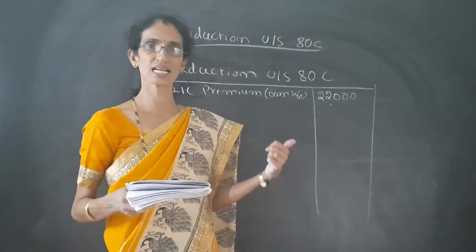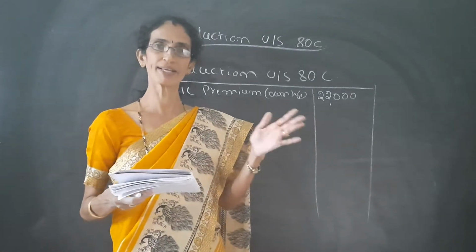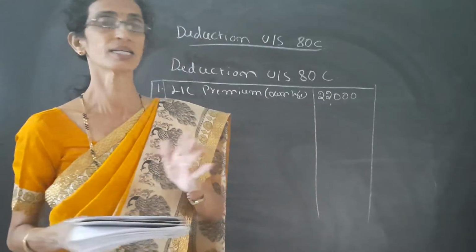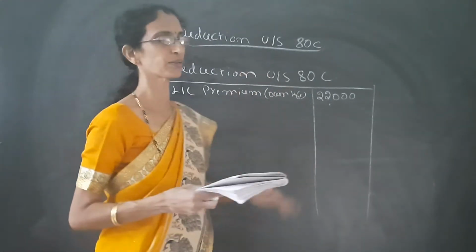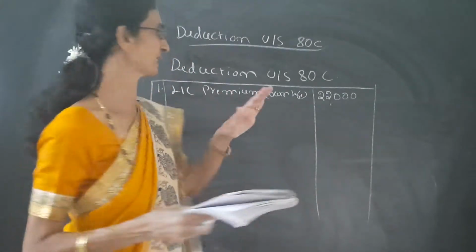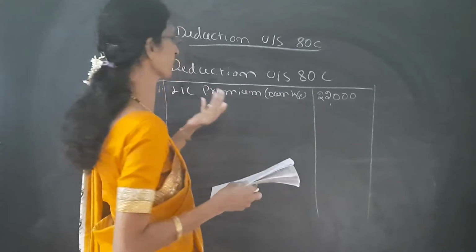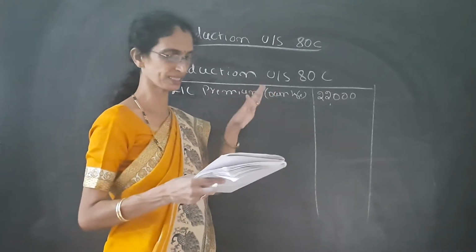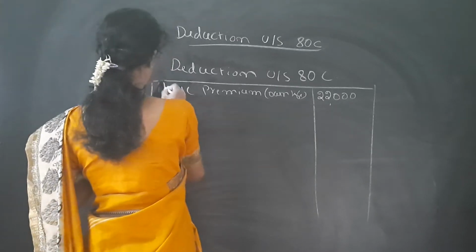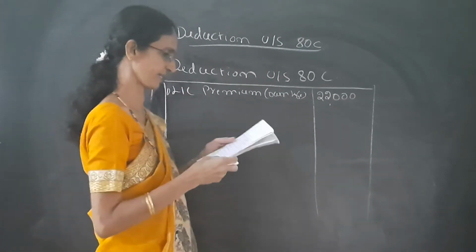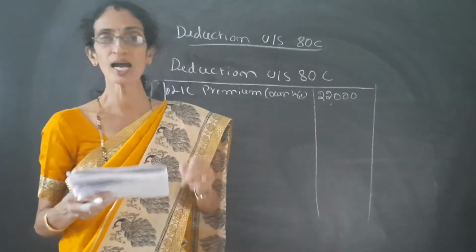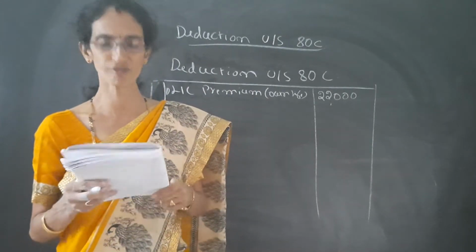In the last class I clearly explained, if any fund is contributed to unrecognized provident fund, then no deduction is available under section 80C. So leave that transaction. Don't write it here. Here we have to write only the deduction under section 80C, any transactions which come under section 80C.